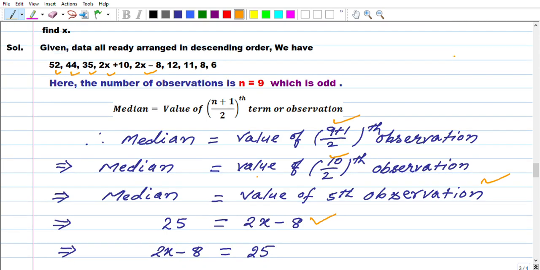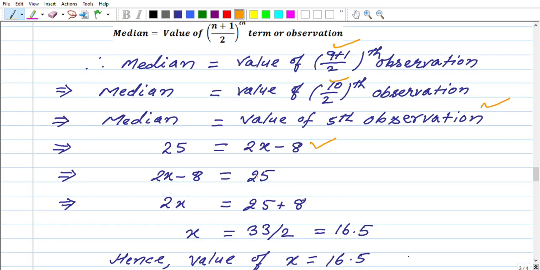It's clear. Now next, you know very well, you have done so many transpositions of equations in class 6, with subtraction, addition, whatever axioms you applied. So I have changed the sides. There is no change in the sign. So I have written 2x minus 8 equals 25, so 2x equals 25 plus 8.